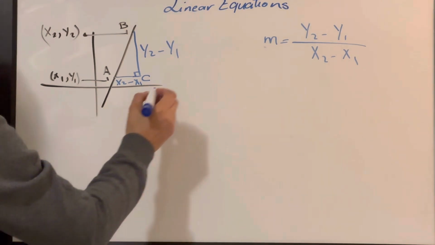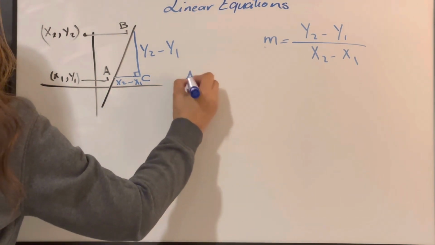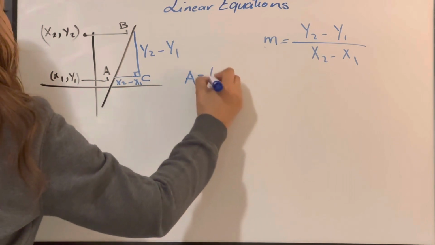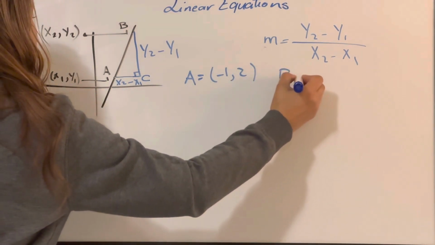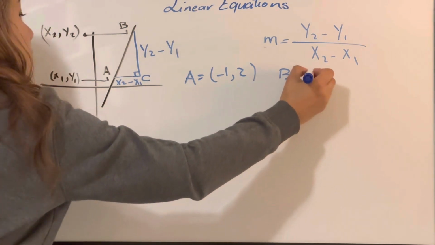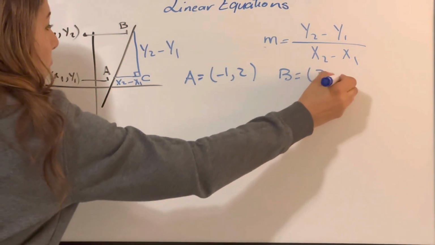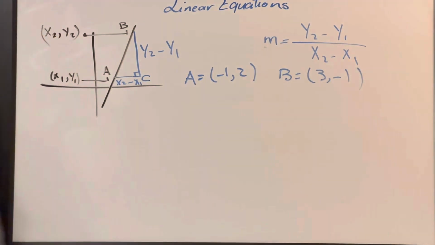Let's say A is (-1, 2), B is going to be (3, -1). Okay, here I have two different points.